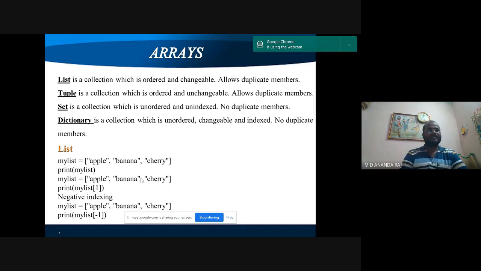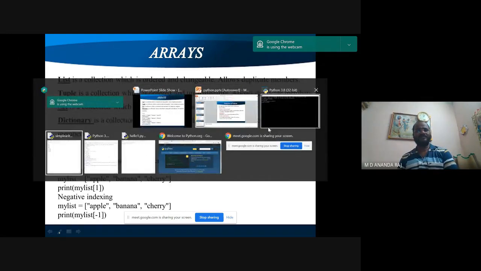The first one is list. A list is a collection which is ordered and changeable. It allows duplicate members. A tuple is a collection which is ordered and unchangeable. It allows duplicate members. A set is a collection which is unordered and unindexed. No duplicate members. A dictionary is a collection which is unordered, changeable and indexed. No duplicate members. So now we can see one more example.